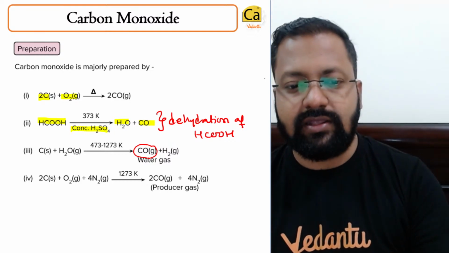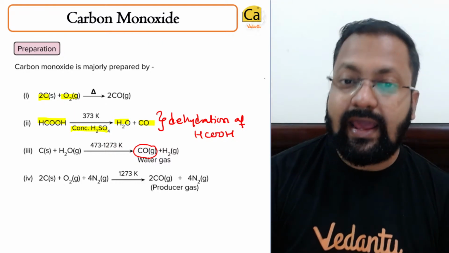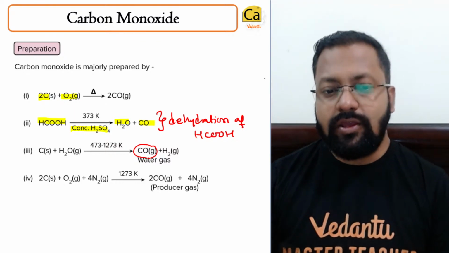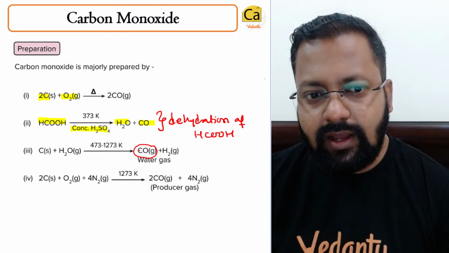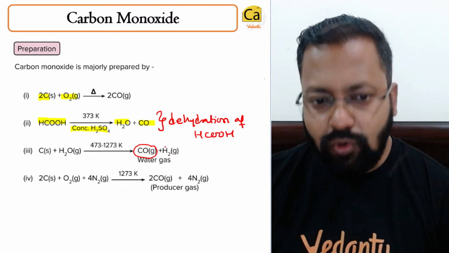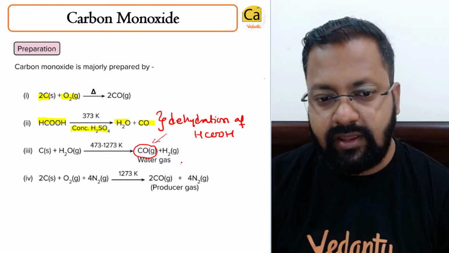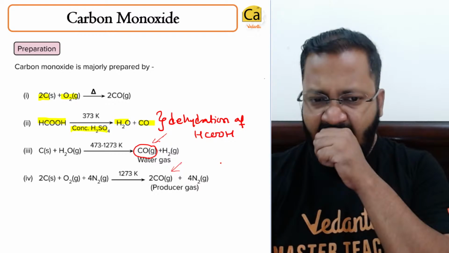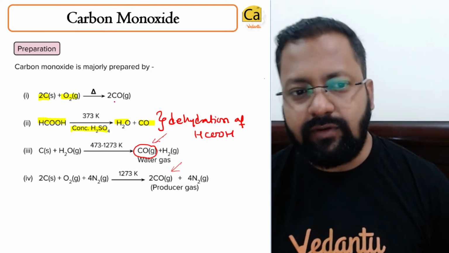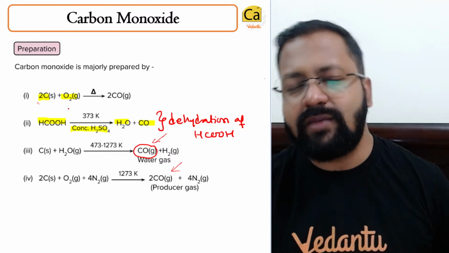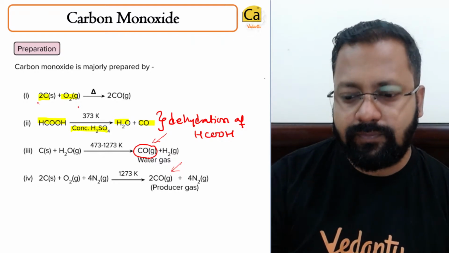Producer gas contains carbon monoxide and nitrogen. So you have to do further steps of separation to separate carbon monoxide in these two cases. However, the second one is the most commonly used method.